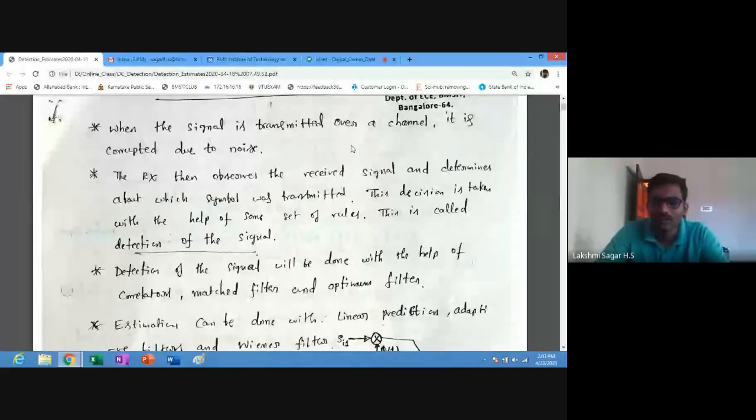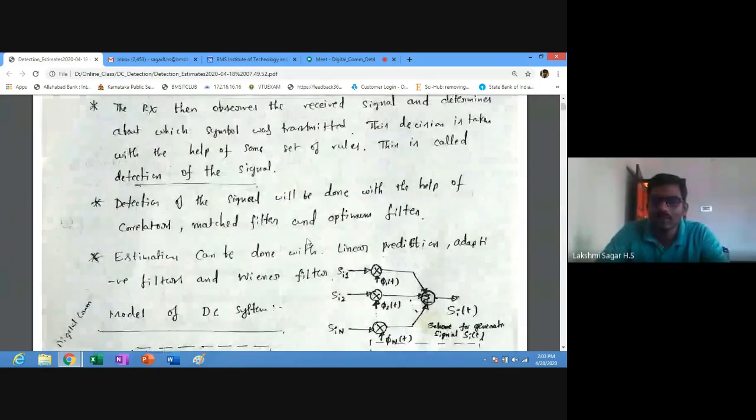By comparing with that threshold voltage, we tell which symbol was received. The detection of the signal can be done using correlators. A correlator consists of one multiplier and a low pass filter. There is also the matched filter, a filter with some impulse response. When it matches the particular orthonormal basis functions, that signal is received. Then there is the optimum filter. So optimum, matched filters and correlators can be used to detect the signal, and estimation can be done using adaptive filters, Wiener filters, and linear prediction.